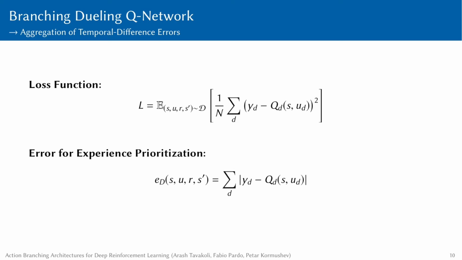Furthermore, to adapt the prioritized experience replay into the action branching architecture, we need to produce a unified TD error to be used for calculating a transition's priority. To reflect the magnitudes of the individual TD errors across the branches, we specify the unified prioritization error to be the sum across a transition's absolute distributed TD errors.